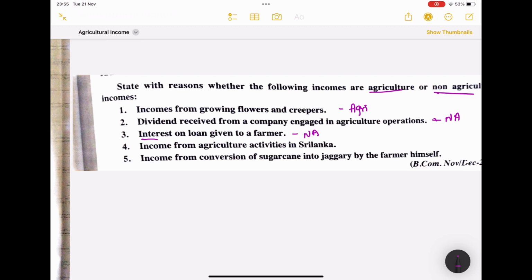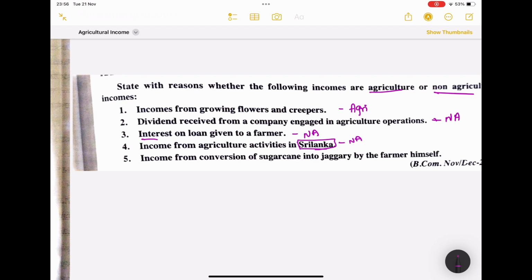Income from agricultural activities in Sri Lanka. See, any agricultural income received within India only is considered as agricultural income. So Sri Lanka, even though it is a neighborhood, we consider that as non-agricultural.